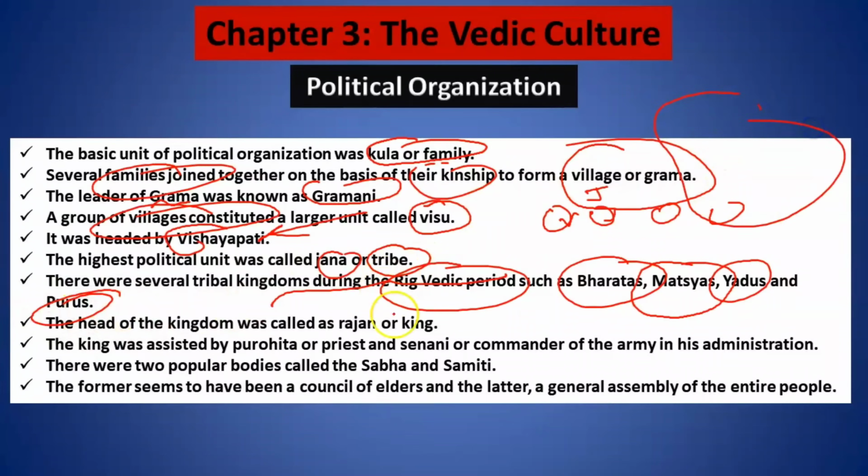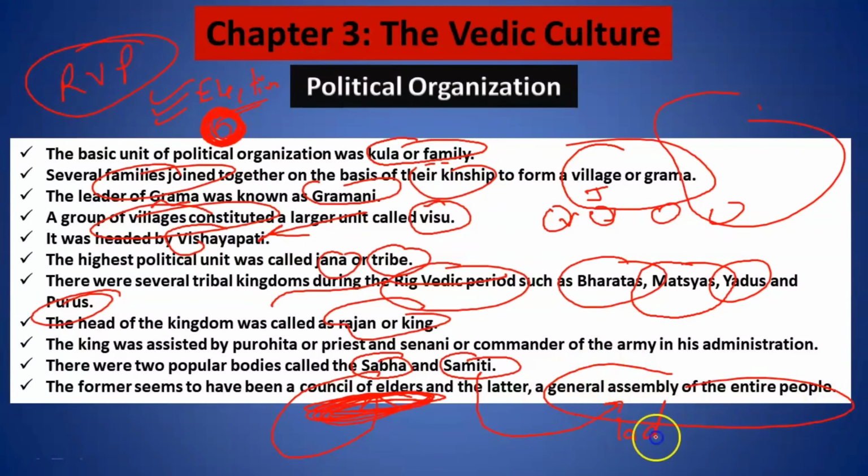Now the head of the entire kingdom was the Rajan, or king. One thing you must know is that during the Rig Vedic period, they used to have elections. That means they had some sort of democracy. If a king was not ruling nicely, they had two popular bodies, Sabha and Samiti. Sabha was a council of all the elders of that kingdom, and Samiti was a general assembly of the entire people, including ladies. So we can also say that ladies were given due respect in the early Vedic period.